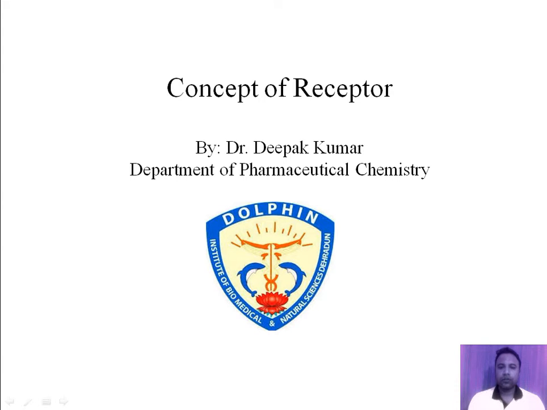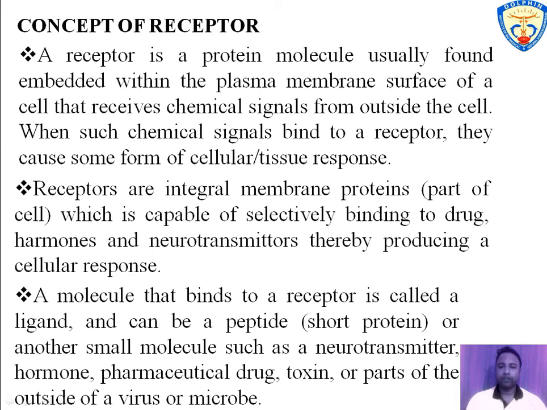Today I am going to explain the concept of receptor, its types, and their mechanism of action. A receptor is usually protein in nature and found embedded in plasma membrane surface of cell that receives a chemical signal which results in cellular response or biological response.